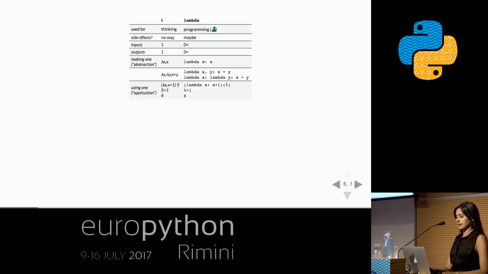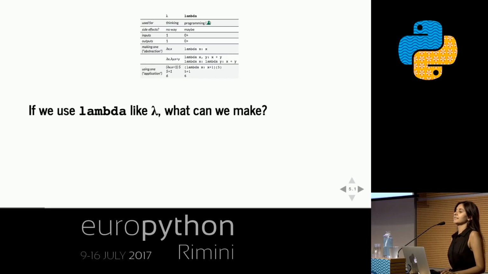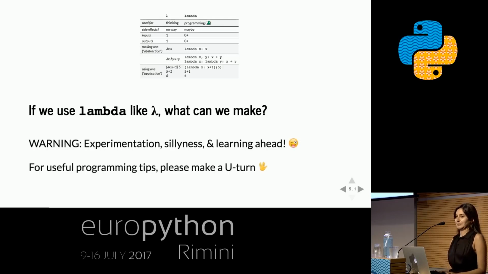The game that we're going to be playing here is: if we were to pretend that Python's lambda was like lambda calculus lambda, what could we do with it? As I said, this is going to be an experimental, fun, silly, learning-oriented talk, not a practical, let's-do-useful-things talk. So please take this opportunity to get off the train if you want to go learn something practical. There are a bajillion other talks on right now that I'm sure are way more useful than this one, but this one hopefully will be fun. Don't worry, I won't feel bad.